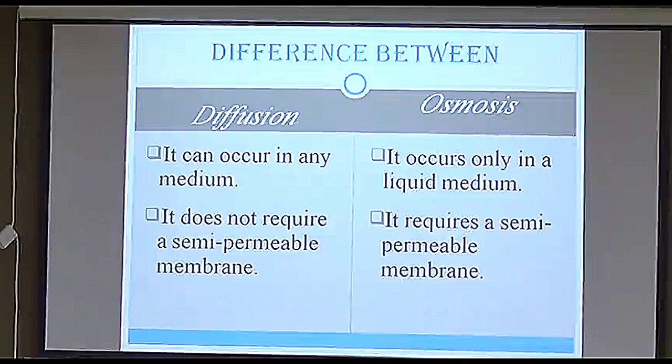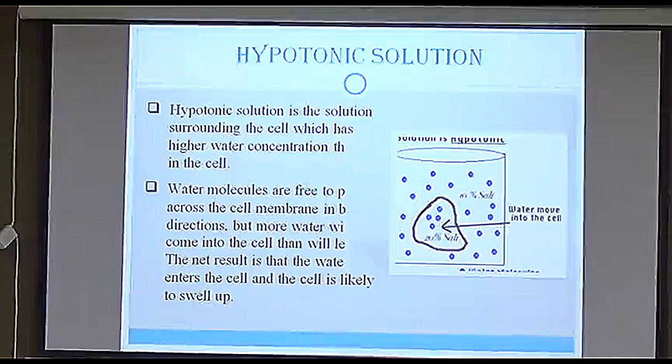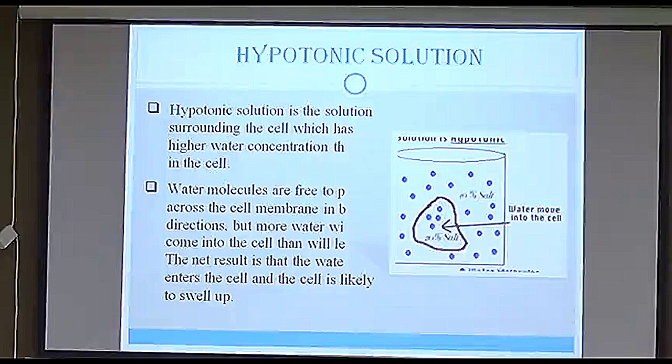The first one is the hypotonic solution. Since there are three types of solution and it is difficult to remember which solution is responsible for which activity, there is a small method which I learned in my school and I want to share it with you as well. Hypo sounds like hippo. Hippo means anything which is very fatty. That means ultimately the resultant cell will swell up. It becomes fatty. So let's begin.